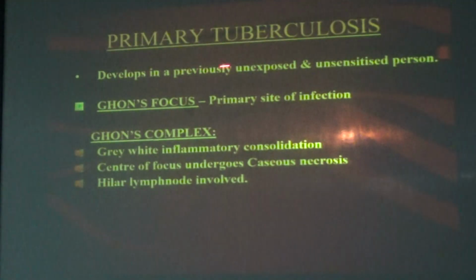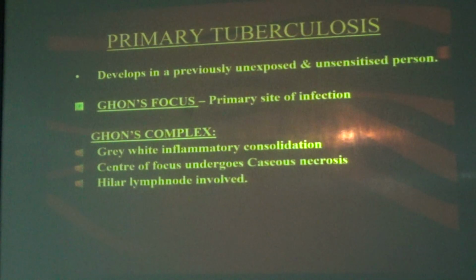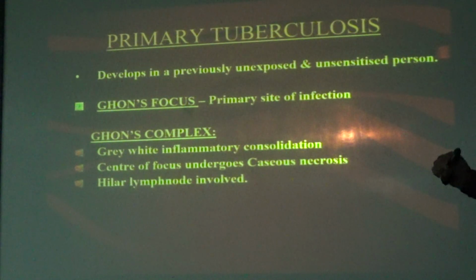Primary tuberculosis develops in a previously unexposed, unsensitized person, for the first time. Ghon's focus is the first site of infection, the very first site. We are dealing with tuberculosis. The first stage is primary tuberculosis, which develops in a previously unexposed, unsensitized person. Ghon's focus is the first site of infection. For the first time X has been infected, and that site we call Ghon's focus.